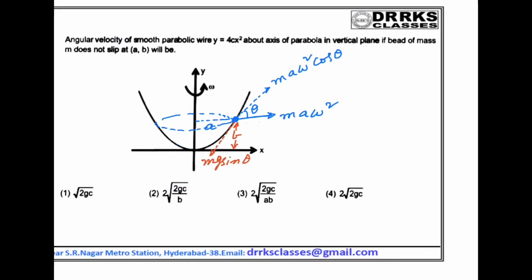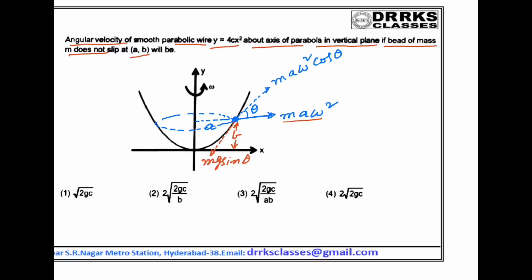In this problem, the angular velocity of a smooth parabolic wire y is equal to 4c x square about the axis of the parabola in a vertical plane. If the bead of mass m doesn't slip at the coordinate a comma b, you have to find the angular velocity. We know that the force acting away from the center is m r omega square, that is pseudo force.